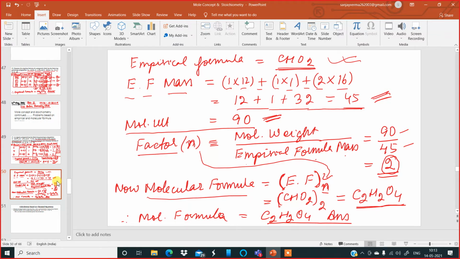But if you go to the class 11 syllabus, there are non-stoichiometric compounds in class 11 and class 12. So there, when we calculate the factor n, instead of 2, you will get 1.46, 1.56, you might get 3.24 like that. And those compounds whose factor is a decimal, not a whole number, are called non-stoichiometric compounds. Am I clear?